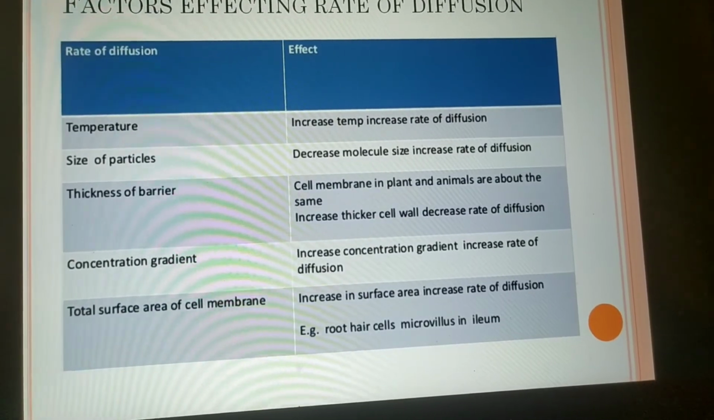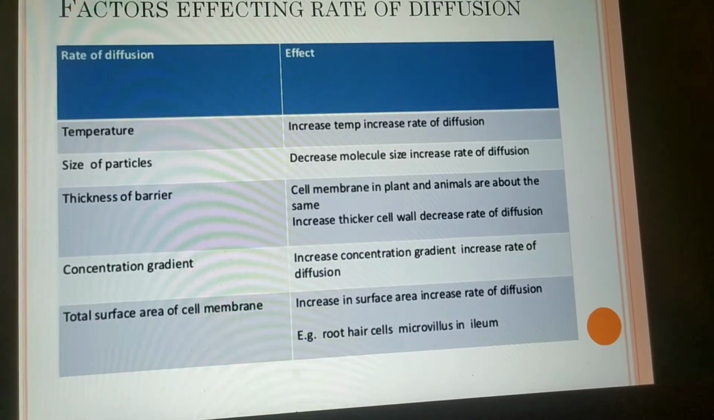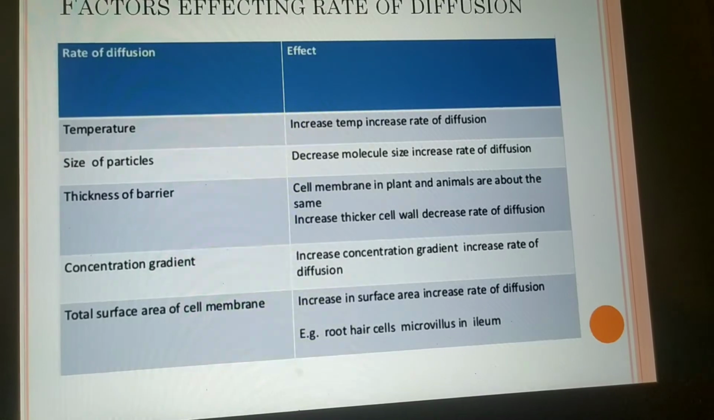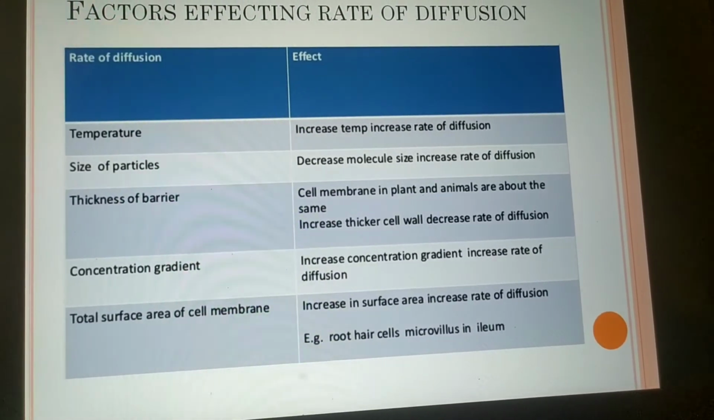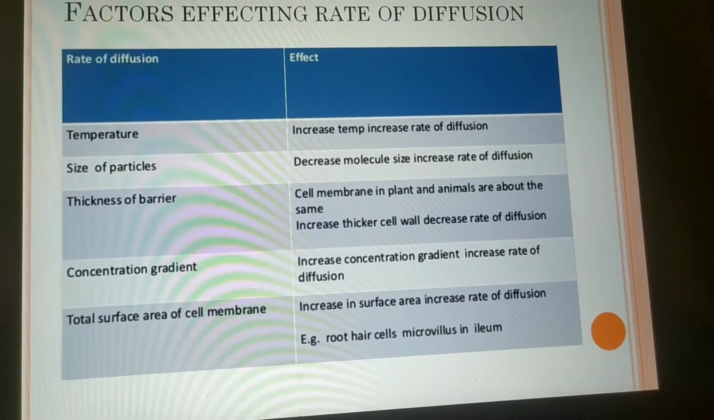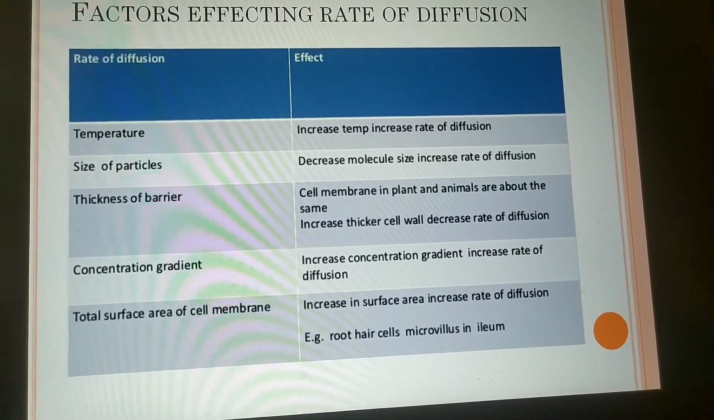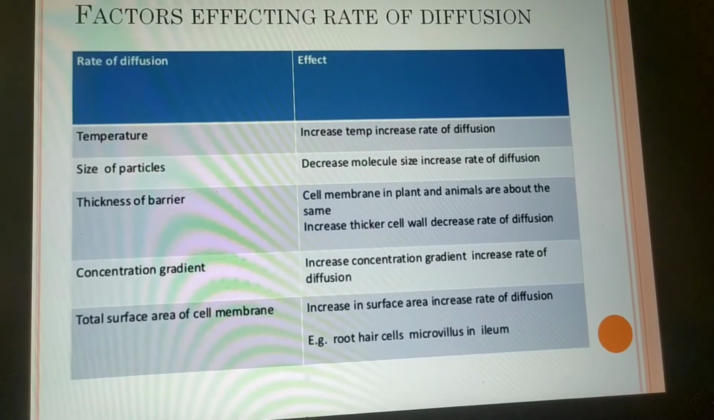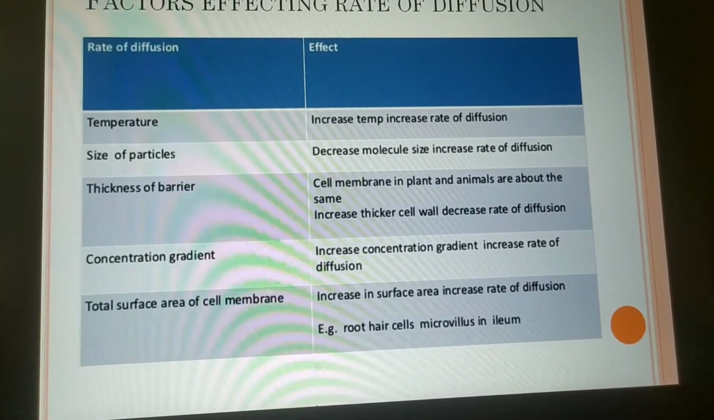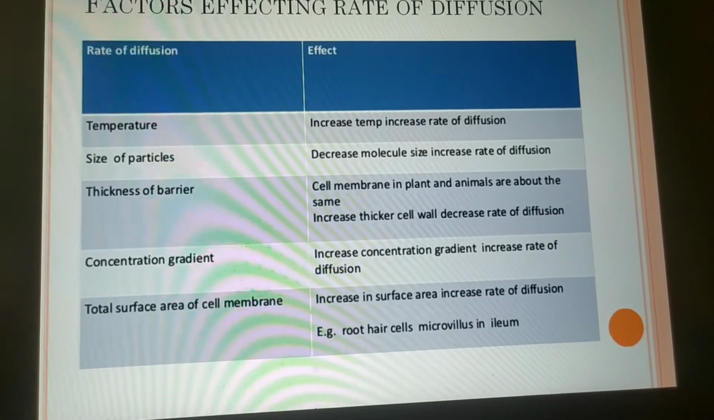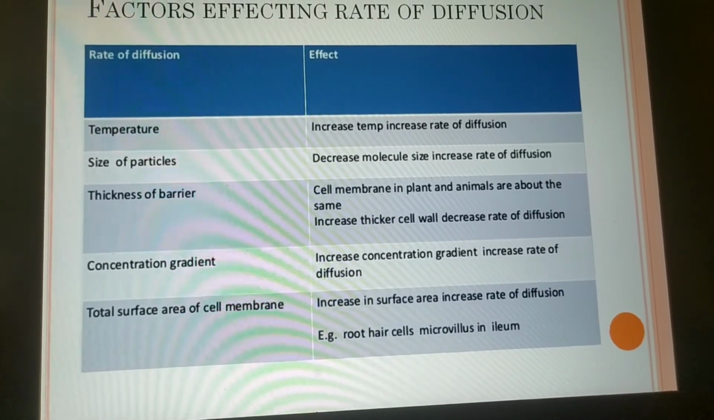Like temperature. Temperature increases the rate of diffusion. The size of the particle: the smaller the size, the greater the rate of diffusion, and vice versa. Thickness of the barrier. Cell membranes in plant and animal cells are about the same size, but a thicker cell wall decreases the rate of diffusion. It is inversely proportional to the rate of diffusion, the thickness of the cell wall.